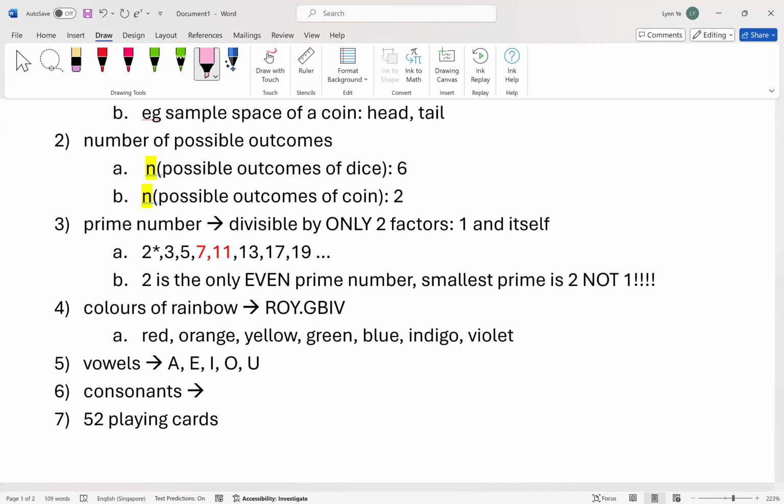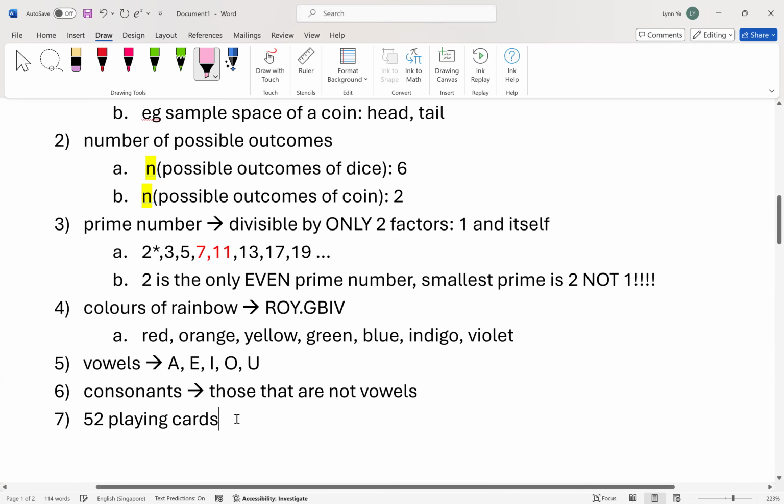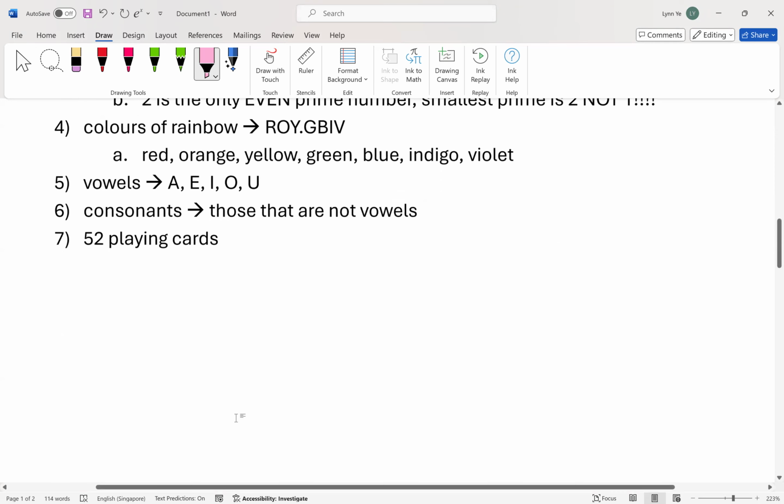Very simple. You know it's vowels, right? Those that are not vowels. It's not that deep. So like alphabets from A all the way to Z, that is not A-E-I-O-U. So it's B, C, D, F, G, H, J, yada yada. Okay. So I give you guys some time to copy first before we draw out these 52 playing cards.